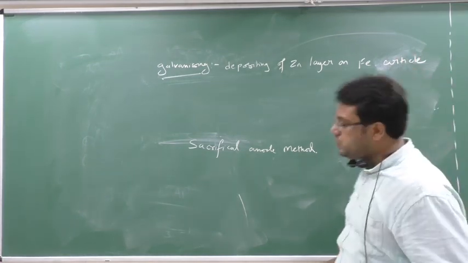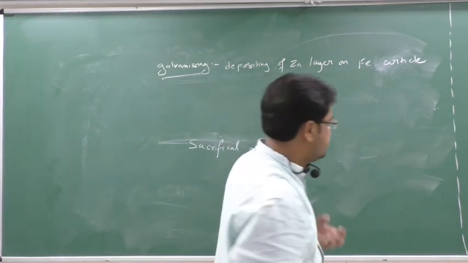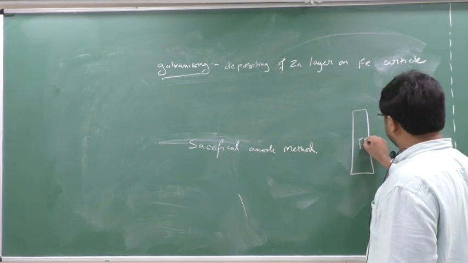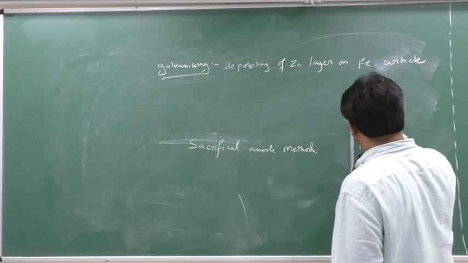Okay, why are you doing so? Because iron is very prone to fast corrosion. So suppose this is an iron, and I deposit a zinc layer on it by an electrochemical process.